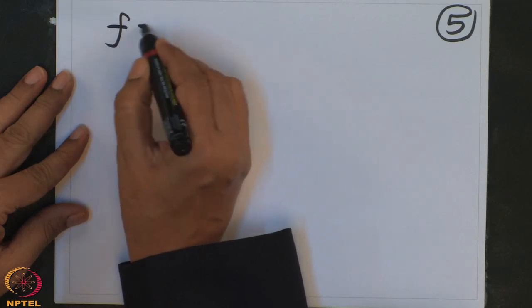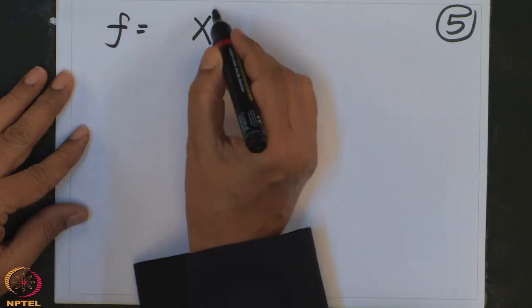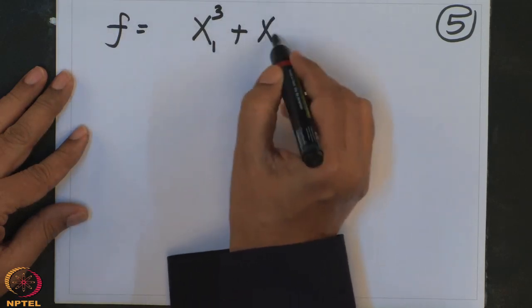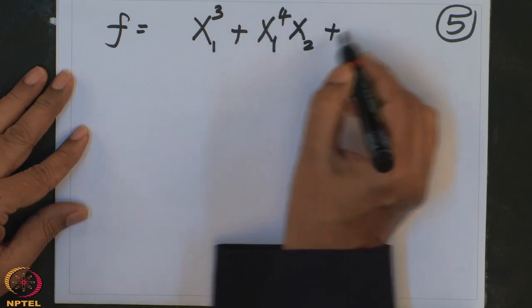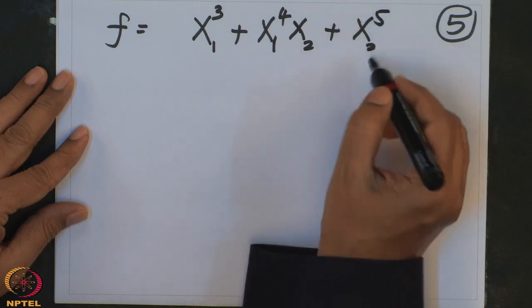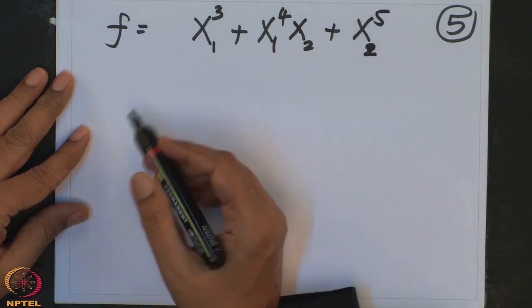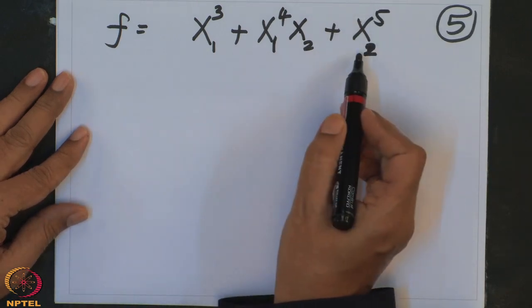One more example. These are symmetric ones; one non-symmetric example one should see. For example, if I take f equal to x1 cube plus x1 4 x2 plus x2 5. This is my polynomial in two variables at least.